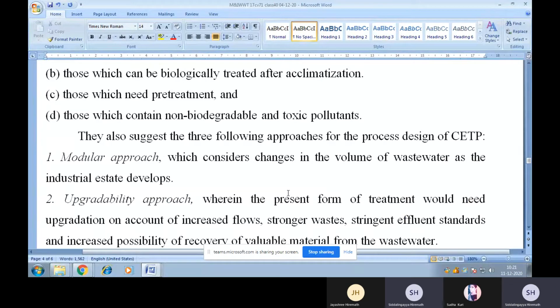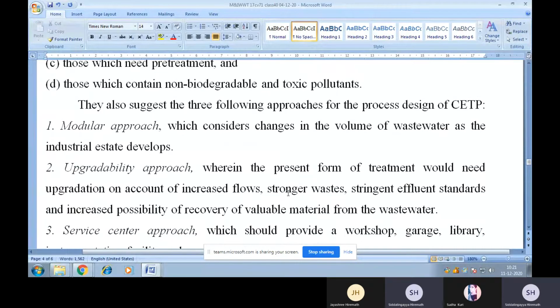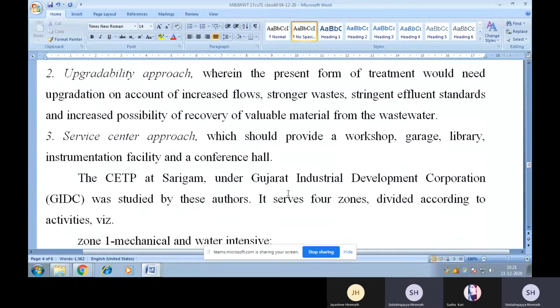First is the modular approach, which considers changes in the volume of wastewater as the industrial estate develops. Second is the upgradability approach, wherein the present form of treatment would need upgradation on account of increased flows, stronger waste, stringent effluent standards, and increased possibility of recovery of valuable material from the wastewater. Third is the service center approach, which should provide a workshop, garage, library, instrumentation facility, and a conference hall.